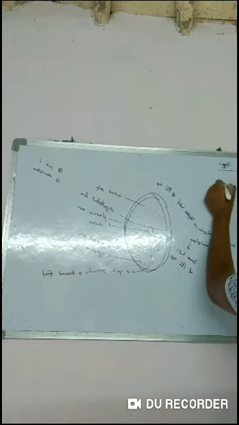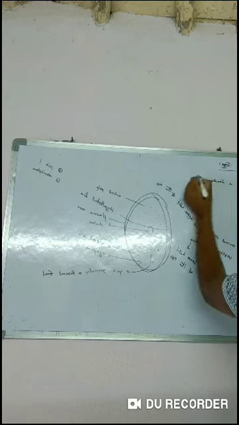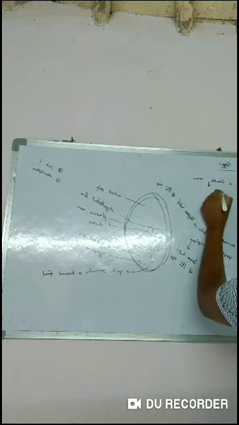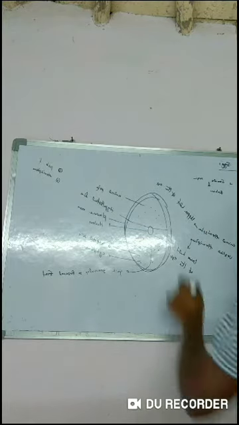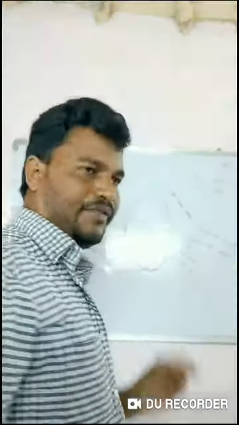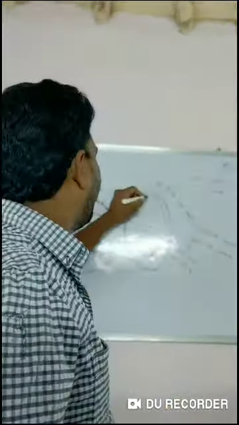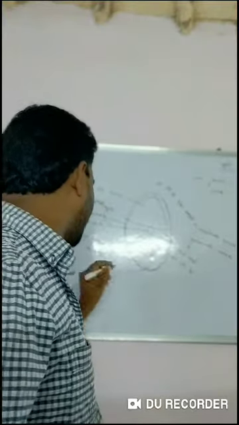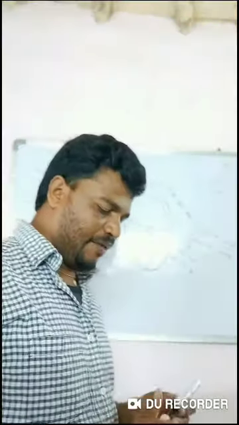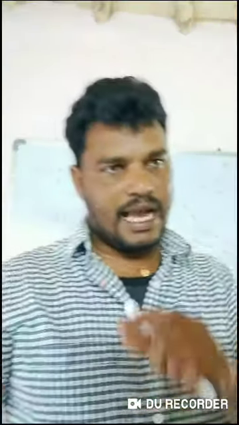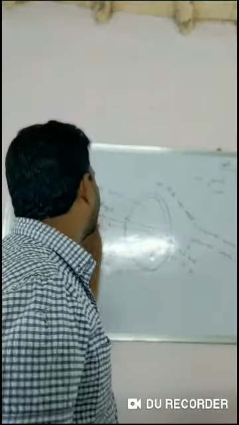The egg is released by the female organism. The structure of the egg is an oval shape. There are two poles. The upper pole is called the animal pole and the lower pole is called the vegetal pole. These two poles are bifurcated by one axial line, which is called a hypothetical line.